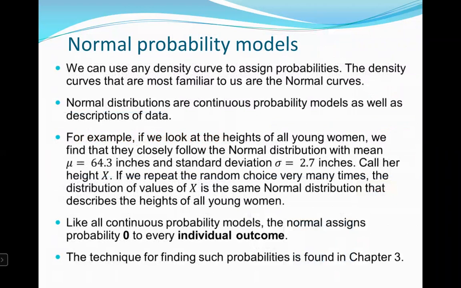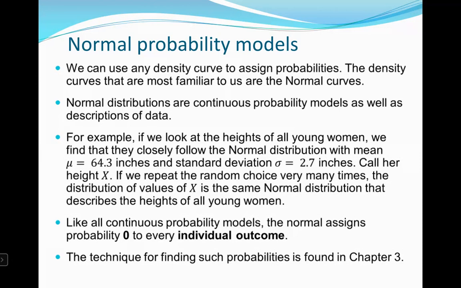Normal probability models. We can use any density curve to assign probabilities. The density curves that are most familiar to us are the normal curves. Normal distributions are continuous probability models as well as descriptions of data. For example, if we look at the height of all young women, we find that they closely follow the normal distribution with mean mu 64.3 inches and standard deviation sigma 2.7 inches.